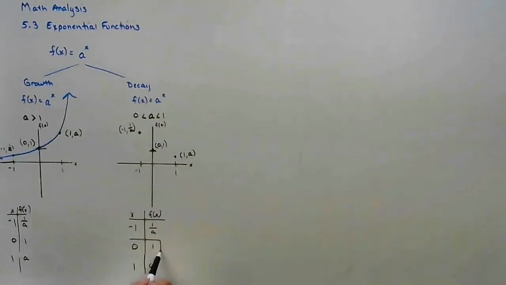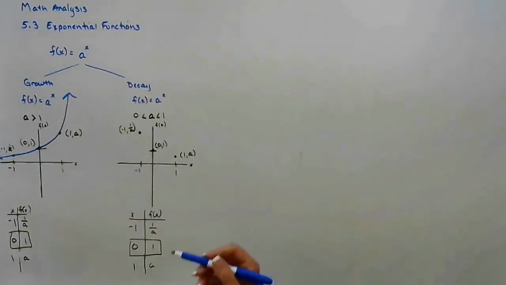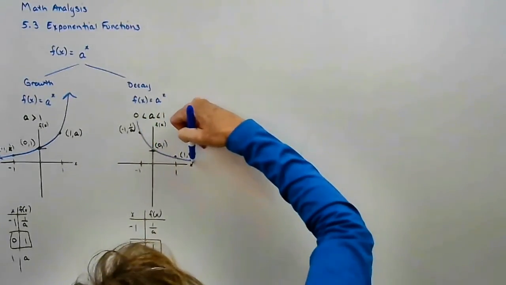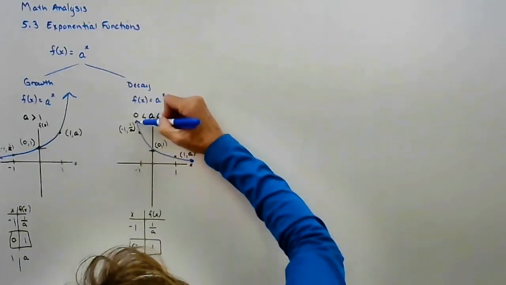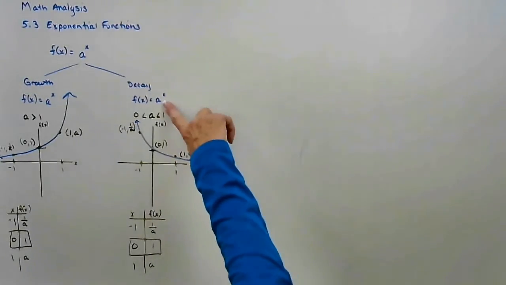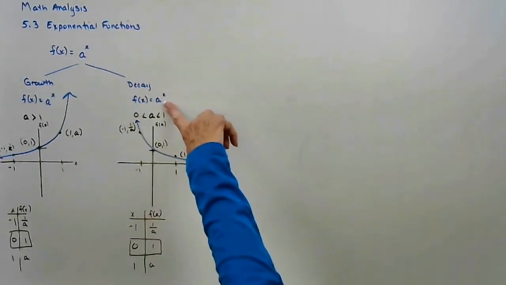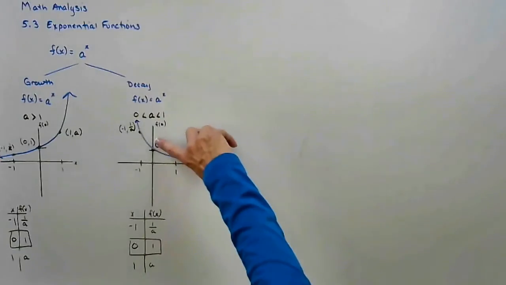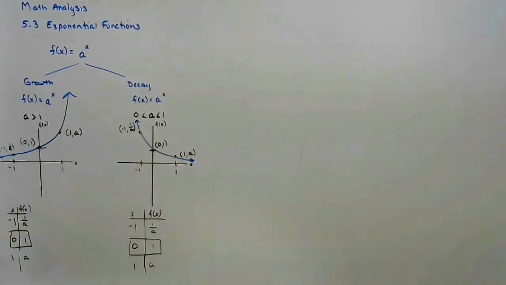Okay, and notice this crucial point hovering around the origin. It's not the origin anymore, but it's the point (0, 1). So decay graphs always follow this pattern of decreasing as I read from left to right. But notice if I take any fraction at all, 1 over 2, 1 over 3, 1 over 4, 1 over 5, if I raise them to a larger power, all they're doing is getting smaller and smaller and smaller.